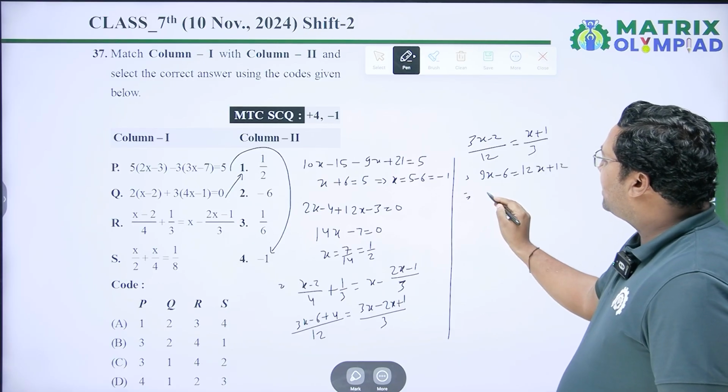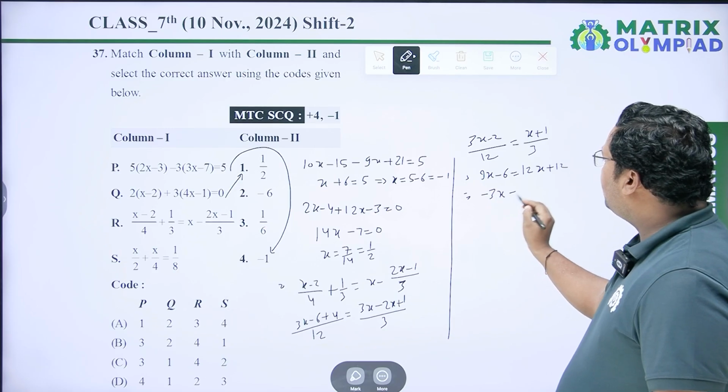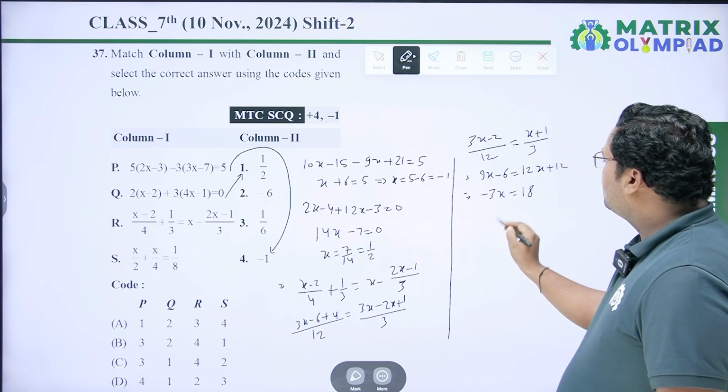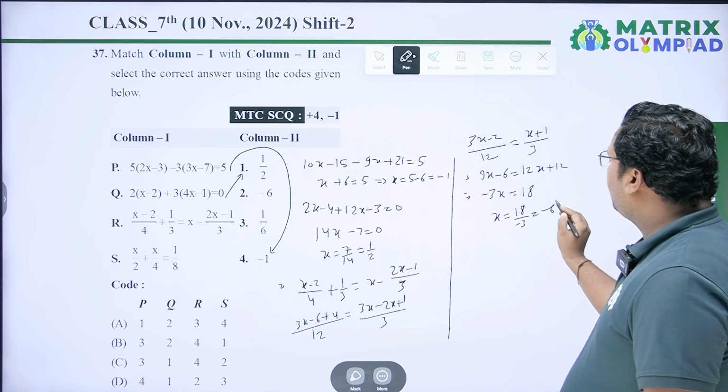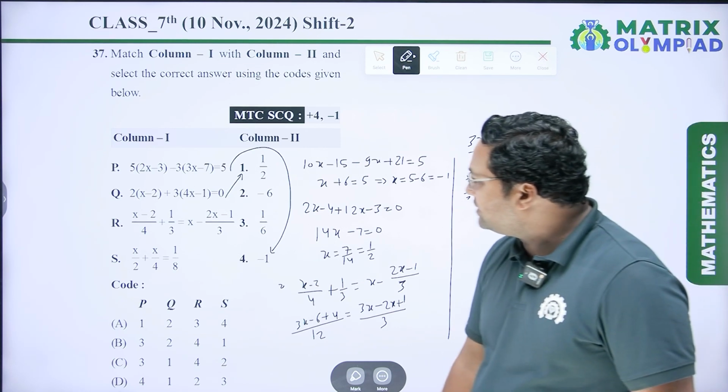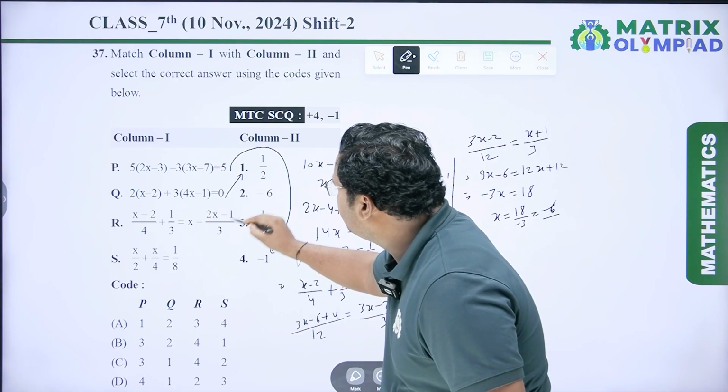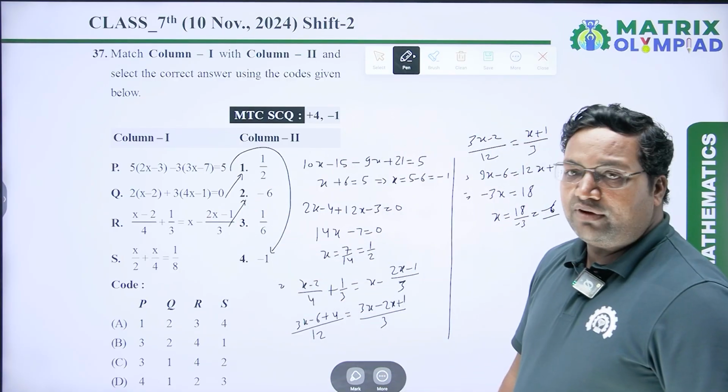It is 9x minus 12x is minus 3x and 12 plus 6 is 18. So x equal to 18 upon minus 3, which is equal to minus 6. So the value of x is minus 6, which is in second. So for R, second one is true.